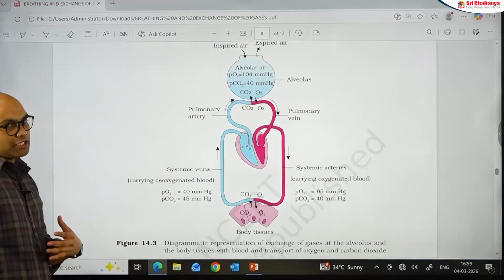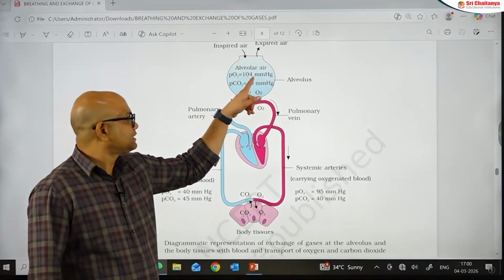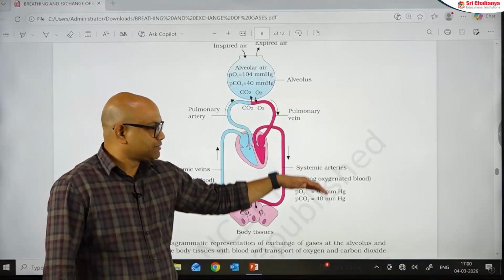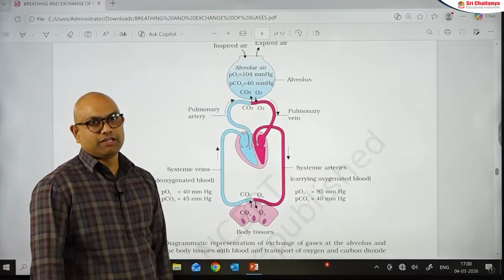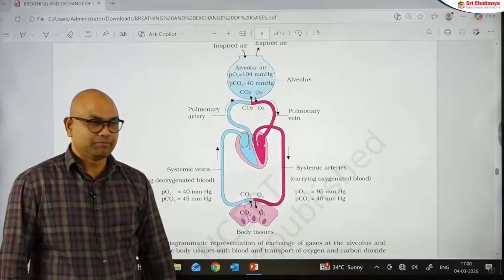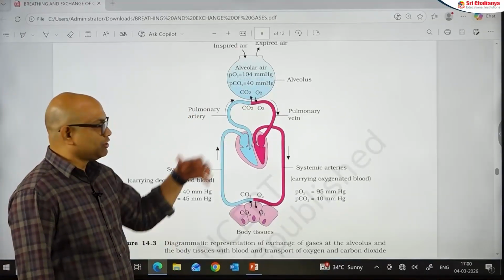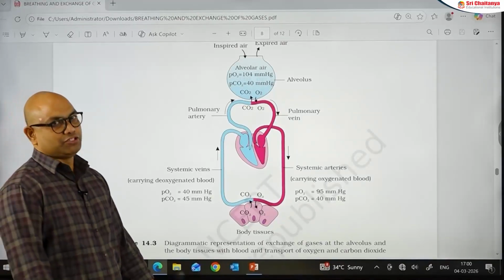Let us talk about the partial pressure of carbon dioxide. In the alveoli, the partial pressure of carbon dioxide is 40 mm of Hg. In oxygenated blood, that is in pulmonary vein and systemic arteries, it is again 40 mm of Hg. In tissues, 45 mm of Hg. And the deoxygenated blood, like systemic veins and pulmonary arteries, also shows the partial pressure of carbon dioxide around 45 mm of Hg.